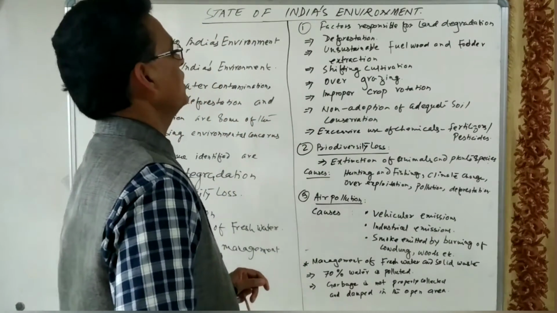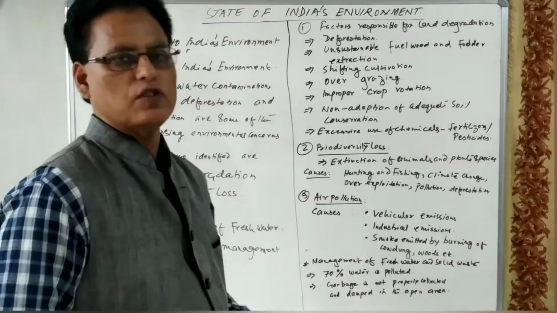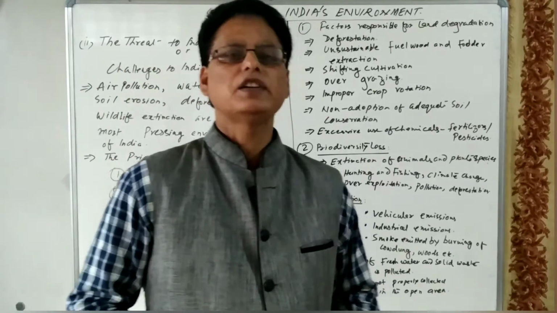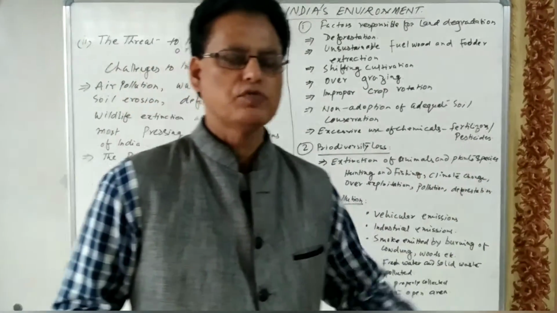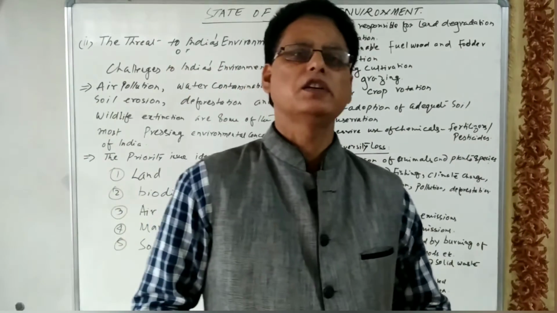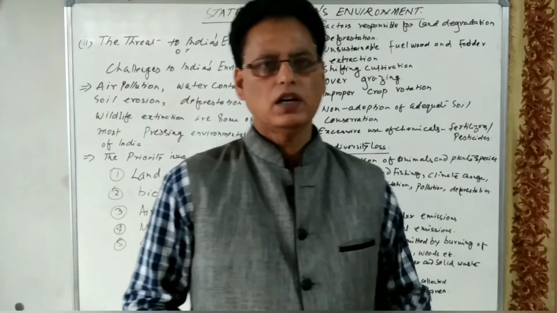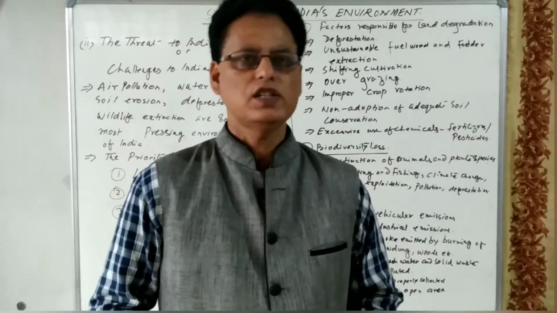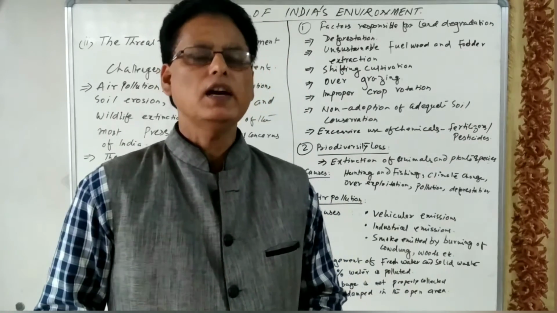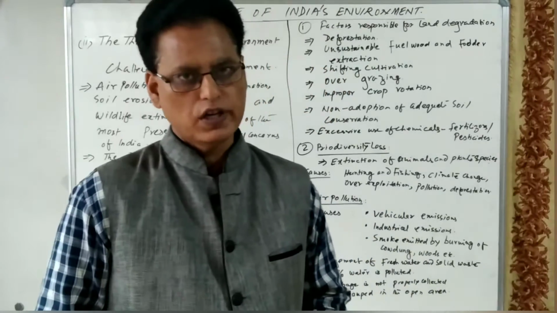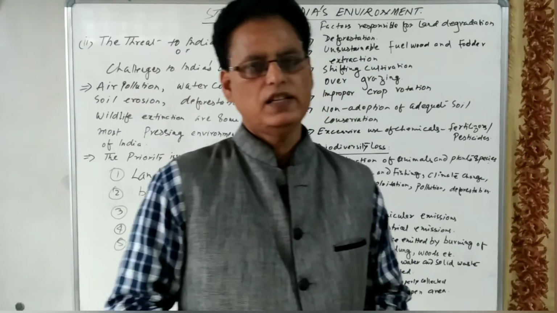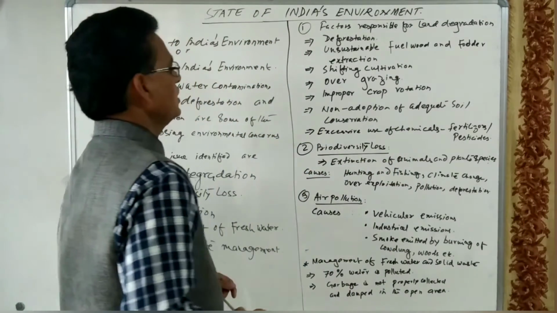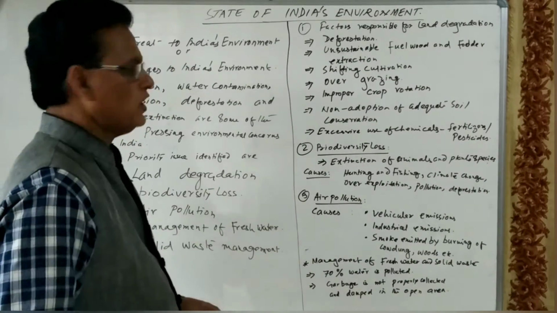Then improper crop rotation. The farmers are not maintaining proper crop rotation. Suppose wheat is cultivated this year, again next year they will cultivate wheat, and again in the third year they will cultivate wheat. In this way, the fertility of the land goes on declining, but they are not adopting crop rotation in order to restore the fertility of the soil. So there is non-adoption of adequate soil conservation methods.